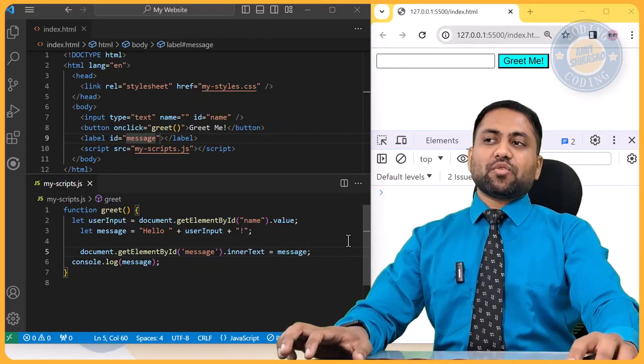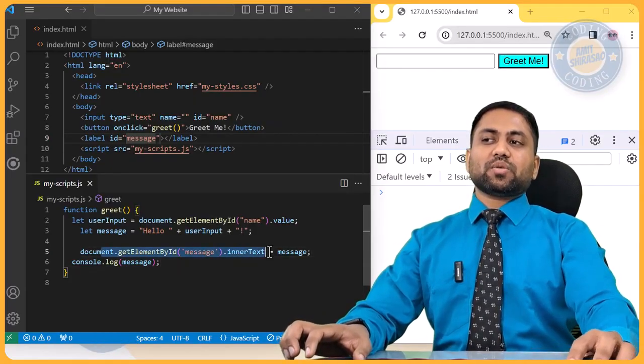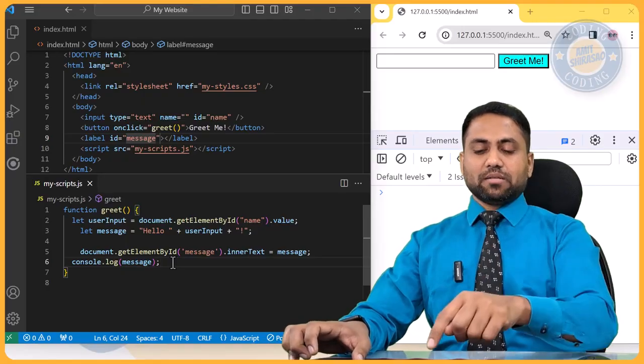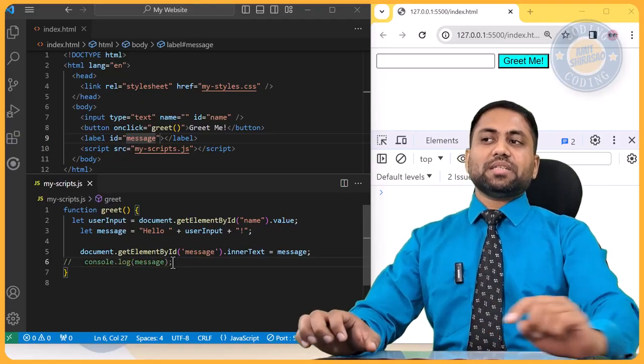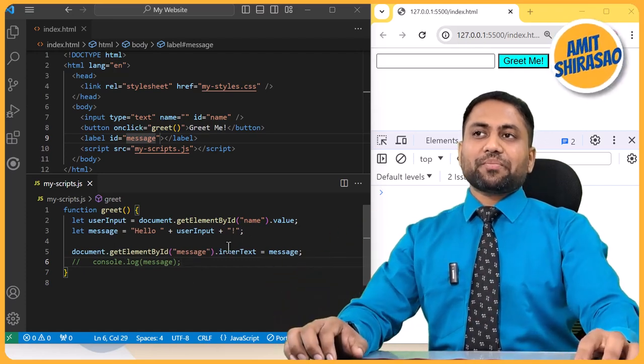So whatever message you have formulated, instead of consoling it out, you are displaying it in that particular label. And you can always comment this code, control and question mark key, so that will comment this particular line, and you can save it so that it reformats itself.